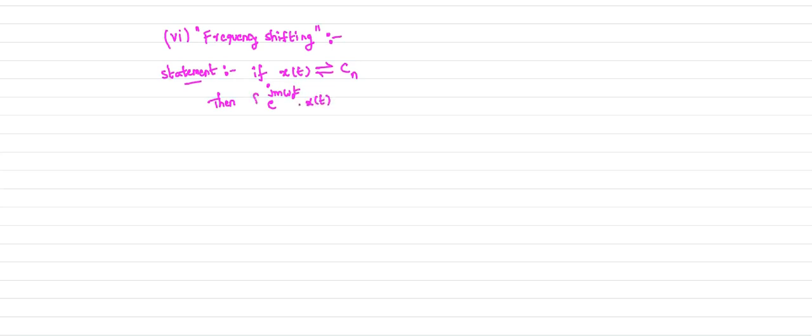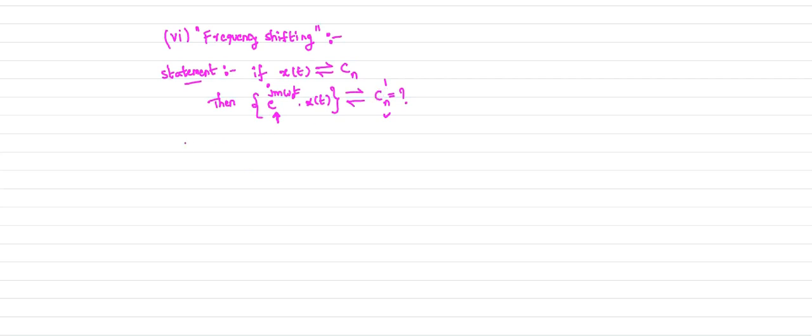That is the statement for frequency shifting operation. That means your x of t signal is multiplied by this factor. Whenever we multiply the signal x of t by this factor, what is the complex exponential Fourier series coefficient? That is the frequency shifting property.